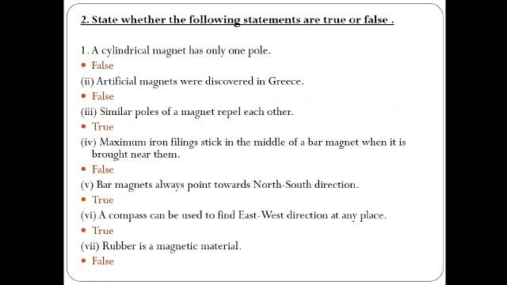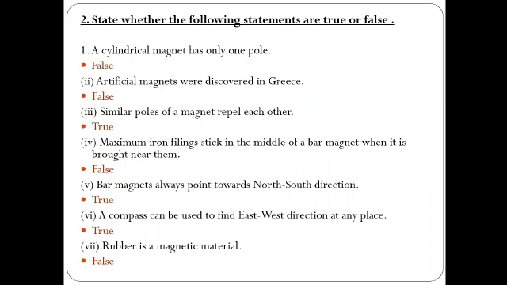So in a magnet also, the similar poles will repel, means they move away from each other, and the opposite poles come nearer, so they attract each other. Moving to the next: maximum iron filings stick in the middle of the bar magnet when it is brought near them. Okay, so the answer is false.